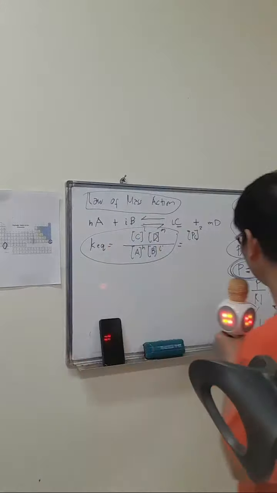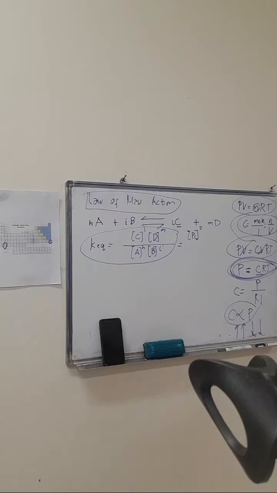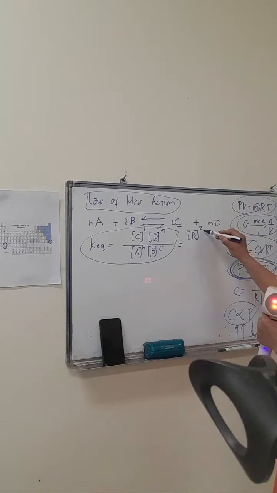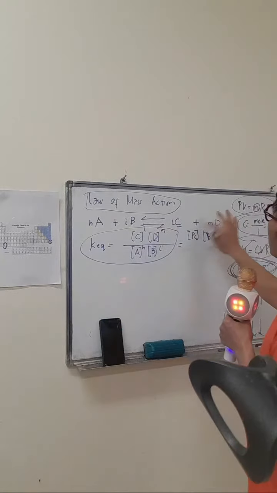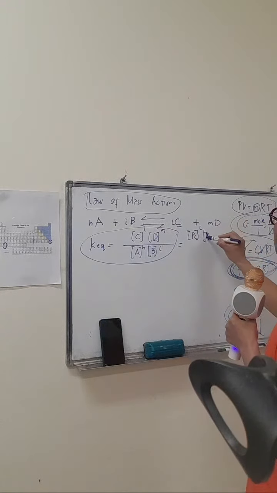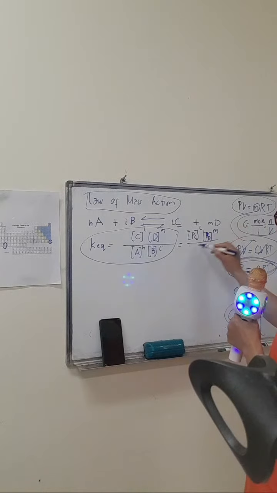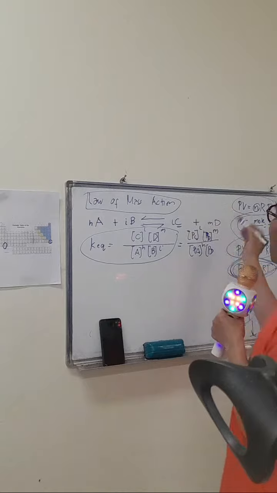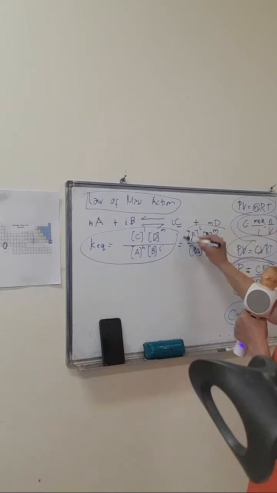Take note, concentration is not a physical property, sorry. It is a chemical property. The pressure is a physical property. So, partial pressure of C raised to the power 2. And then partial pressure of D, this is L, not 2. So partial pressure of D raised to the power M. And then partial pressure of A raised to the power H, and partial pressure of B raised to the power I. Okay, so the same thing.